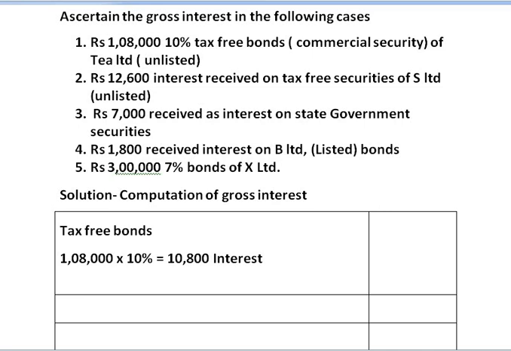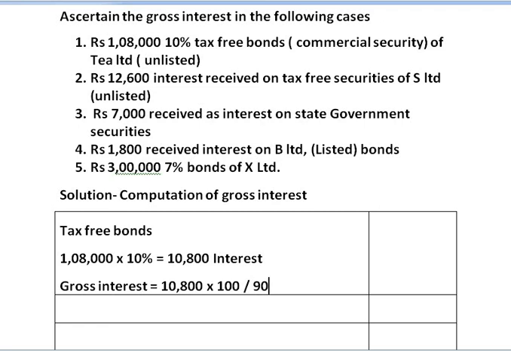We have to compute the gross interest, and the gross interest is calculated as gross interest is equal to the net interest received, 10,800, into 100 divided by 90. Why 90?